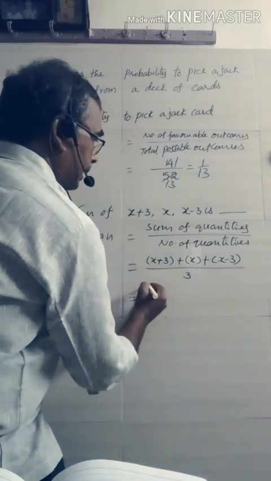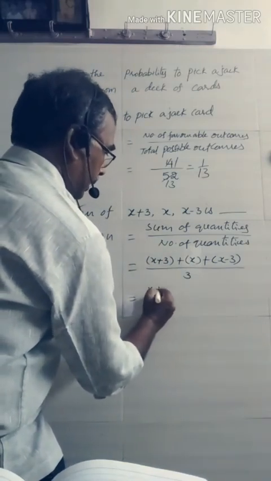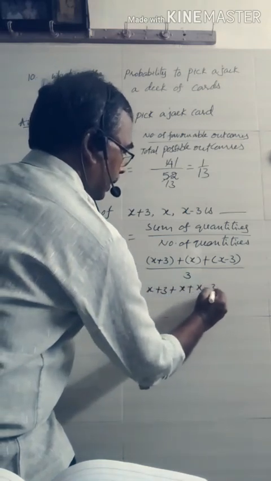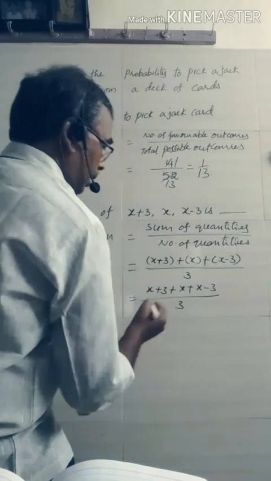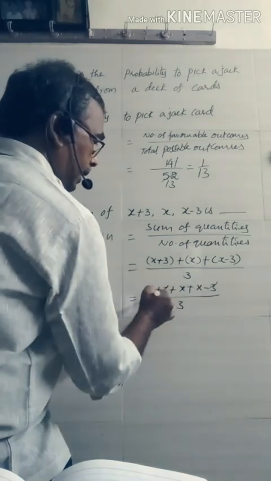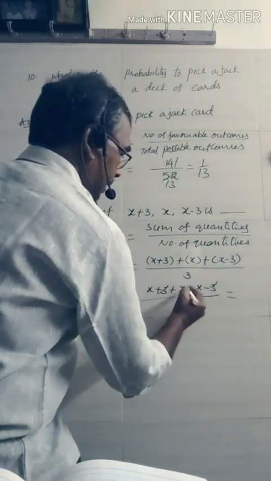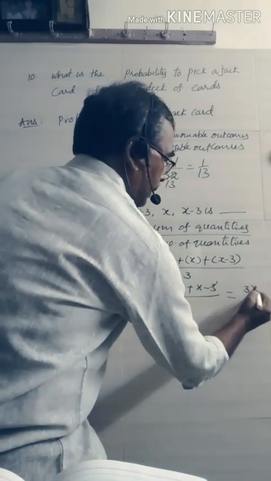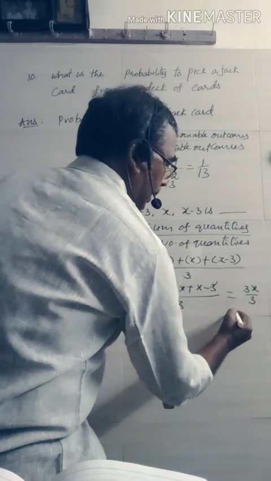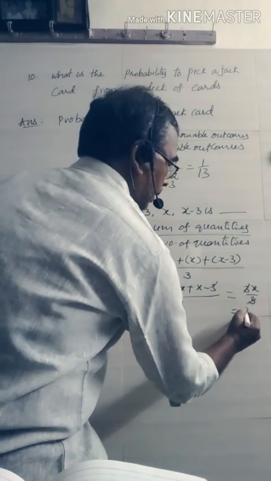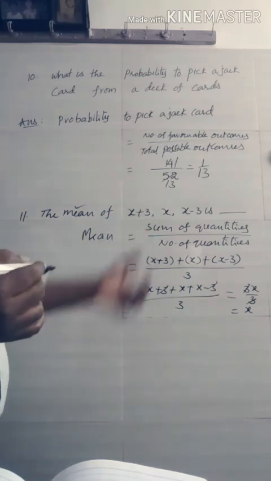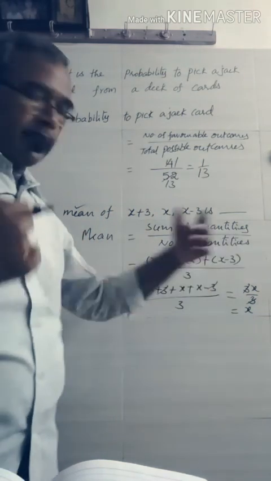Just open the brackets: x plus 3 plus x plus x minus 3, by 3. You may observe minus 3 and plus 3 cancel. Here x plus x plus x. Total how many x are there? 3x. 3x by 3. That means x. So the mean of x plus 3, x and x minus 3 is x.